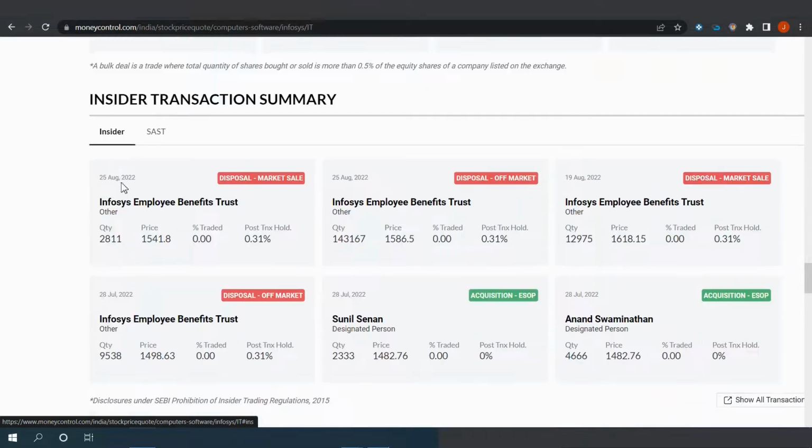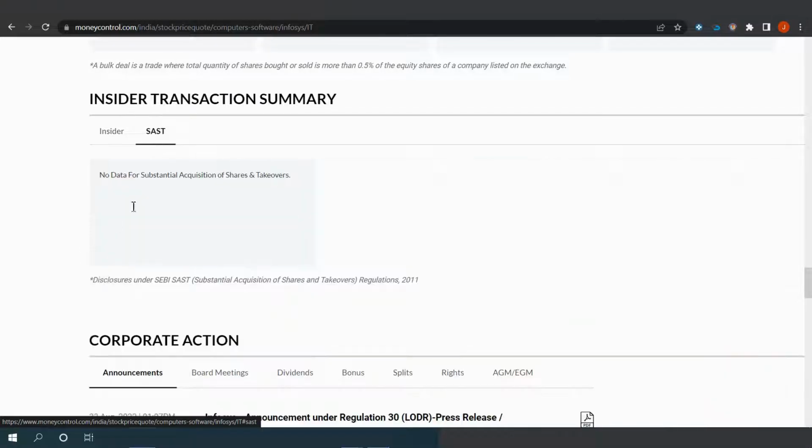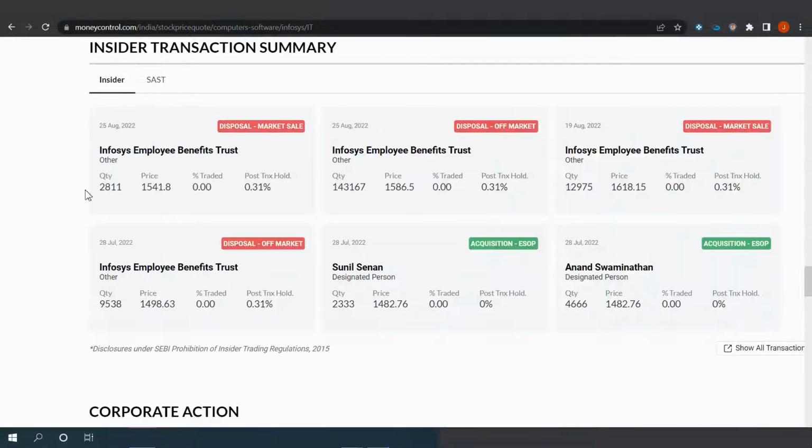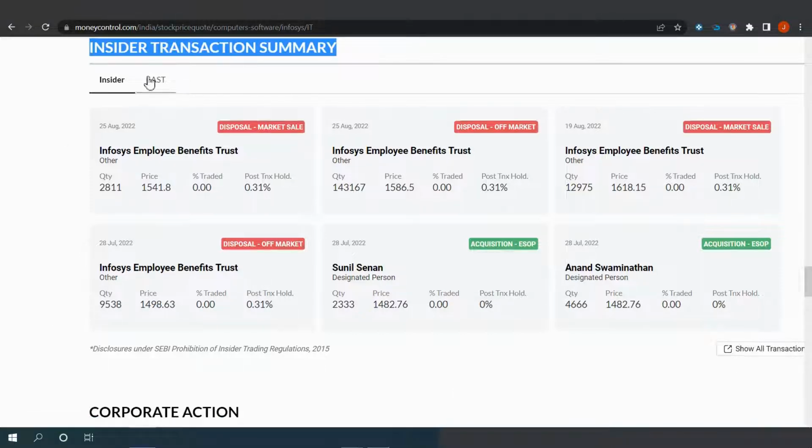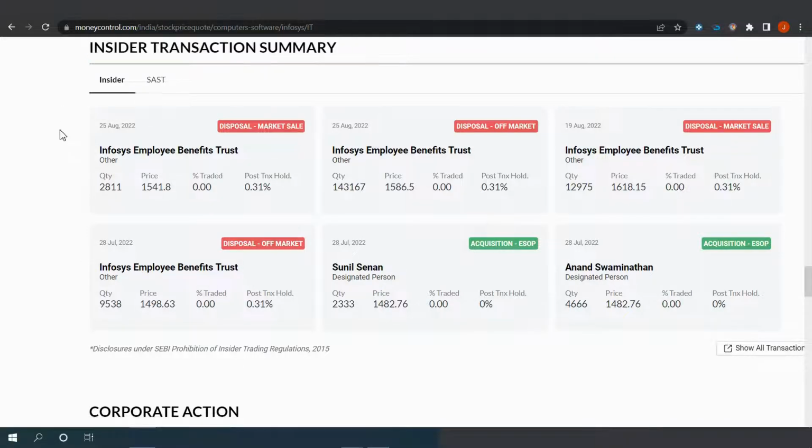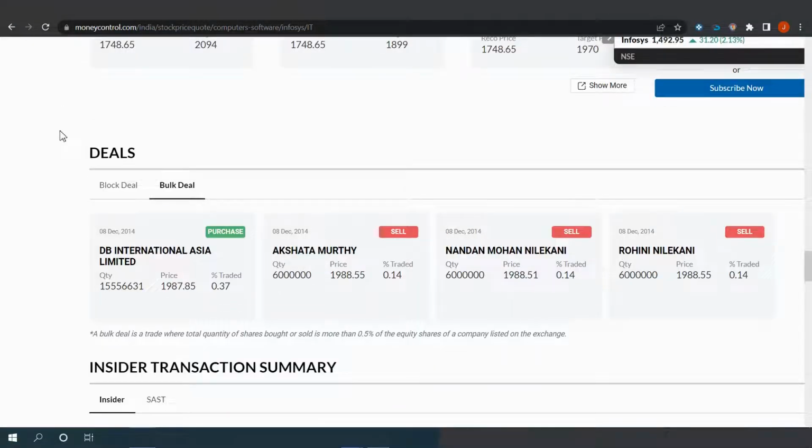Similarly, here you can find this column, insider and SAST. In this column also you will find some disclosures, but these disclosures are mandatory according to SEBI. Right, and here you will generally find, not for all companies, but for some companies, whether the promoter of the company has been buying or selling the shares, or any other people related to the promoter. Those disclosures you will find under this insider transaction summary, under insider and SAST, right. So these two columns are important from that point of view, right. So deals and insider transaction summary.